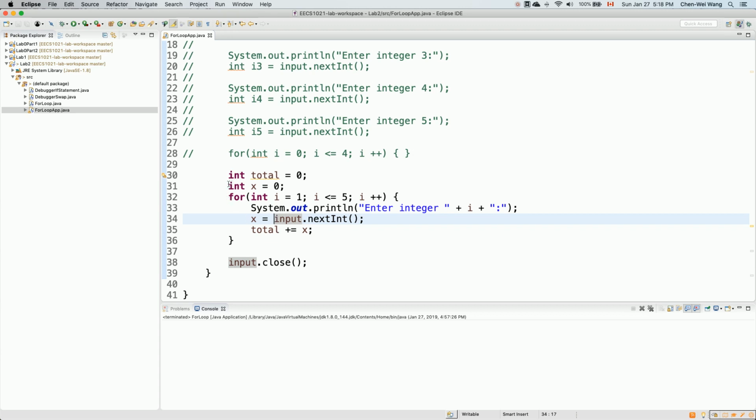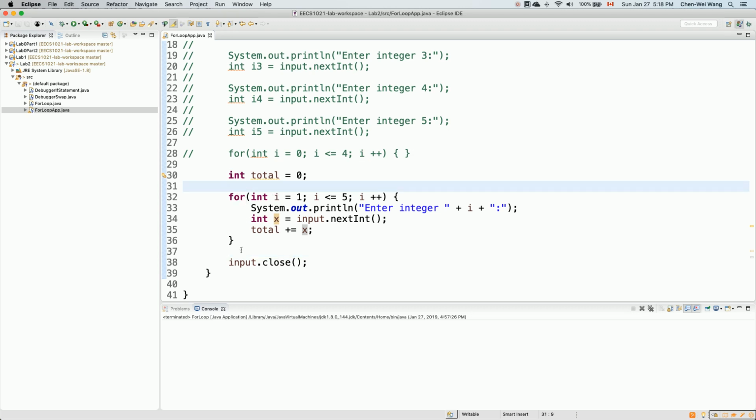The only difference is if you declare x outside the scope of the for loop, you can also refer to x over here. You can still say System.out.println x in line number 37. You can do that. But if you put the declaration of int x assigned to input.nextInt inside the loop, the scope of x is only limited to this particular subscope. That means in line number 37, if you say System.out.println x, it will not compile, right? The same idea as the scope for if statements. Let me keep this particular version for now.